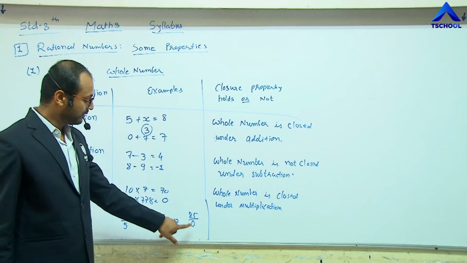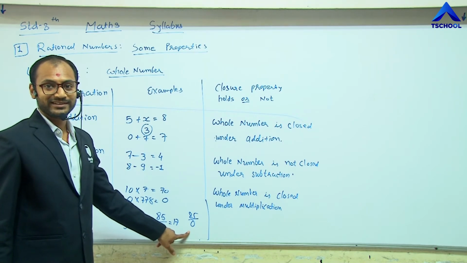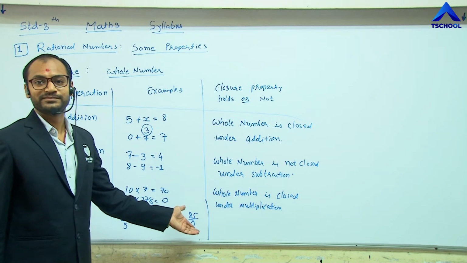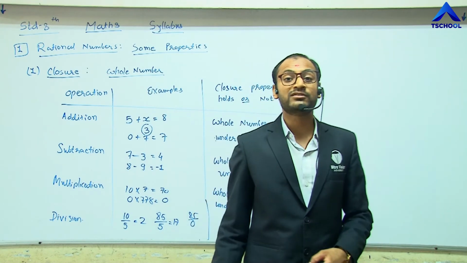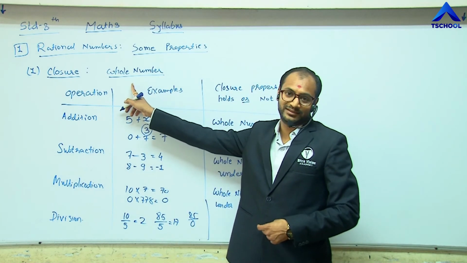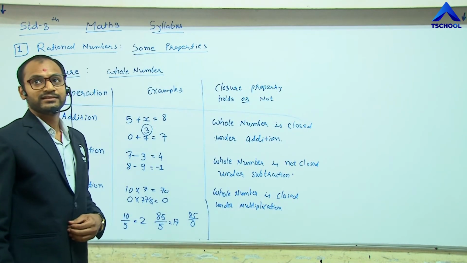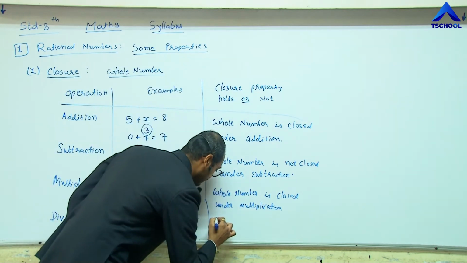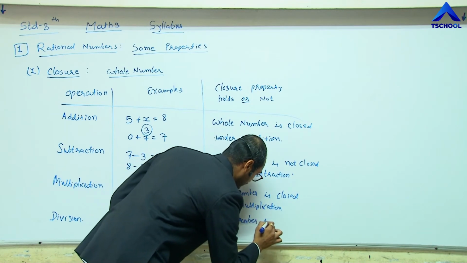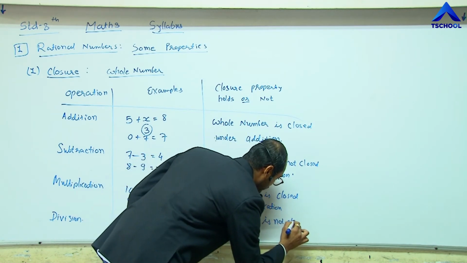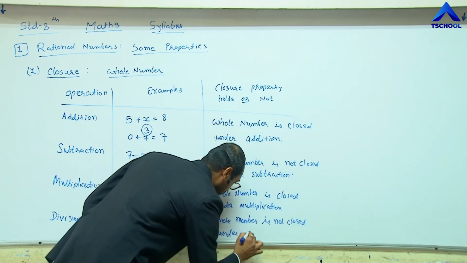So if we divide any number by 0, what do we get? There is an undefined term. We know that it is infinity, but this is an undefined term. So the result is not included in whole numbers. So this property does not hold here. So we can write: the whole number is not closed under division.